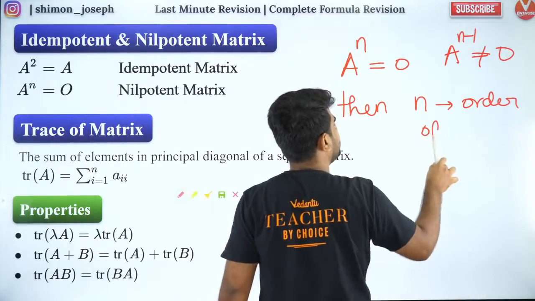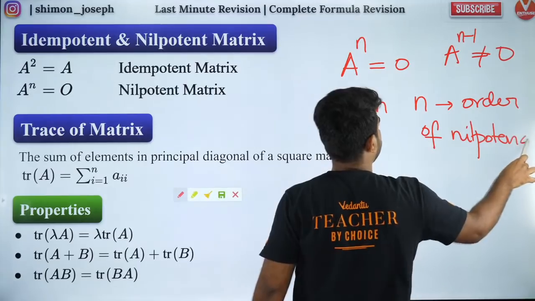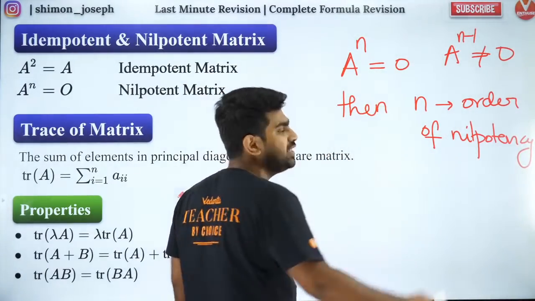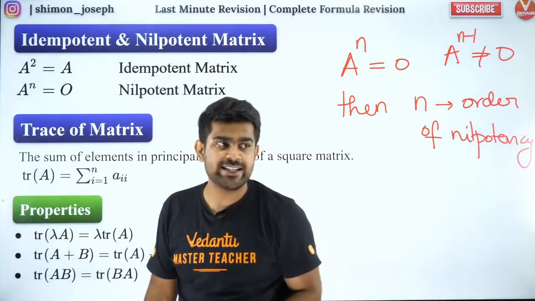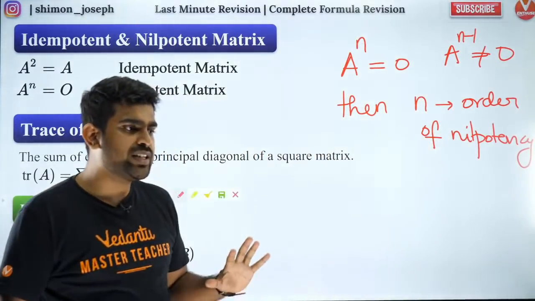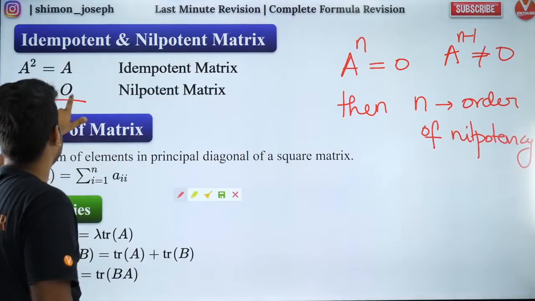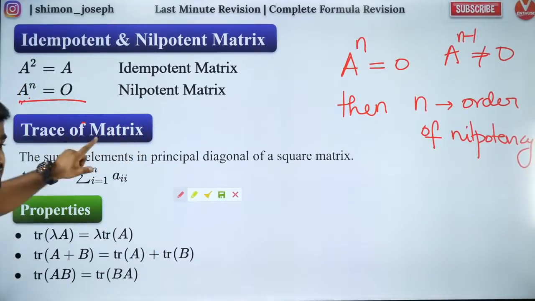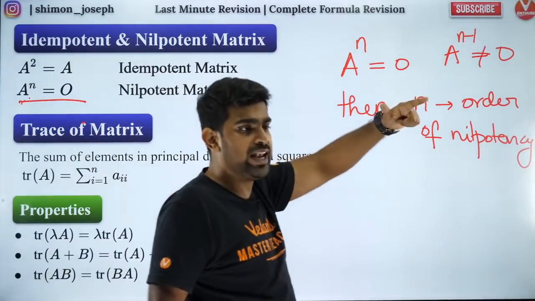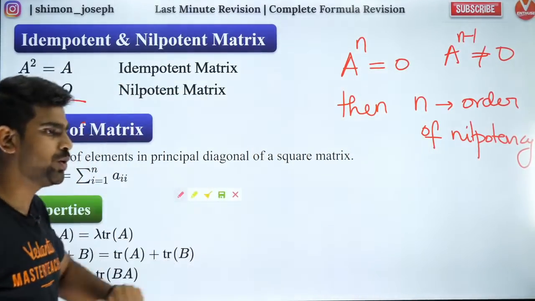The power at which your matrix becomes equal to 0 is called the order of nilpotency. Everybody clear with it? So that is what we call a nilpotent matrix. Nilpotent matrix does not mean A is equal to 0. It means that some higher power of A is going to be 0. Are you all clear?